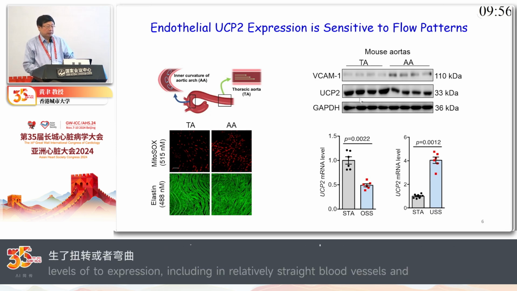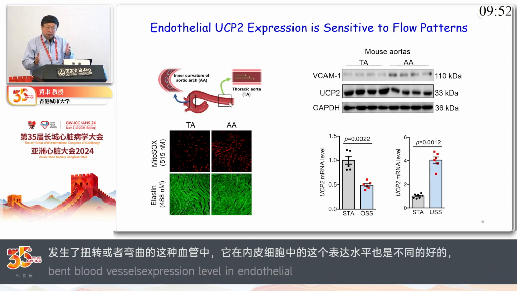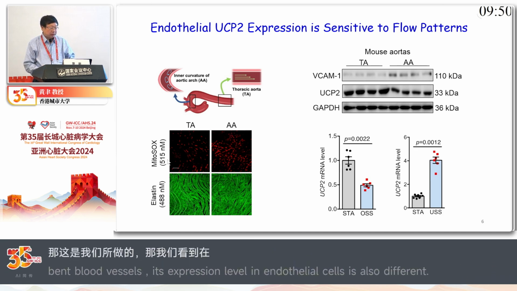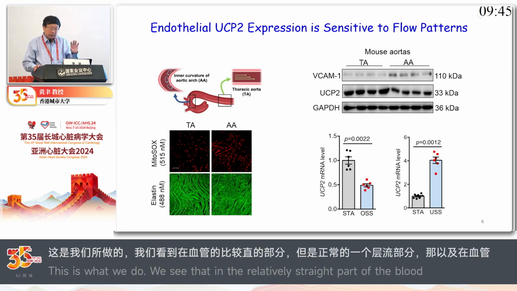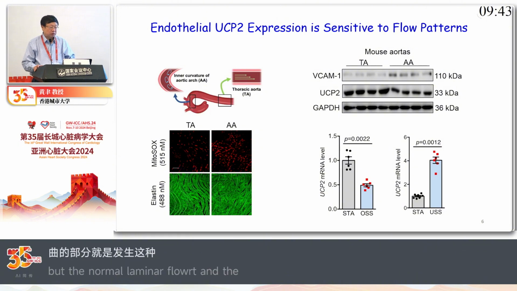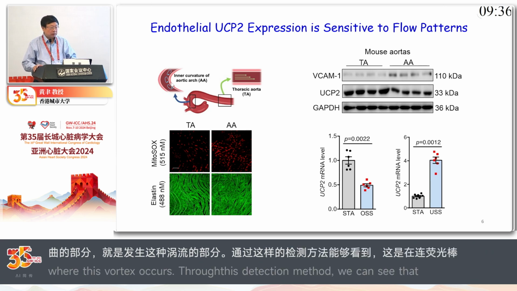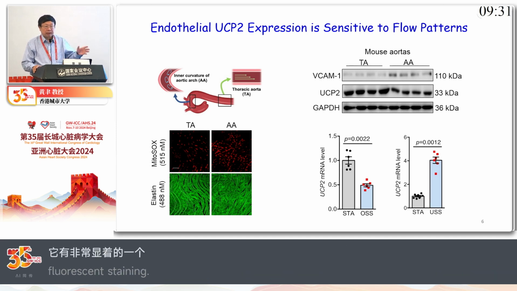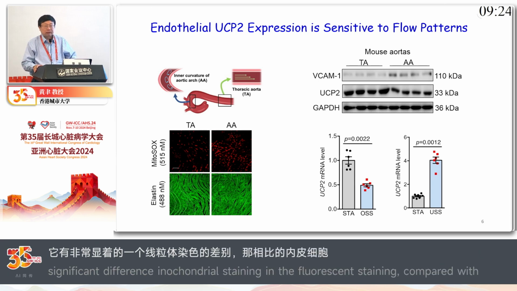Now, this is what we did. Normally, in this straight part, laminar flow is good. We can stain for the mitochondrial ROS using MitoSOX. You can see very clearly that the aortic arch, which experiences disturbed flow, has a higher level of ROS as compared to the endothelial cells located in the more straight thoracic aorta.